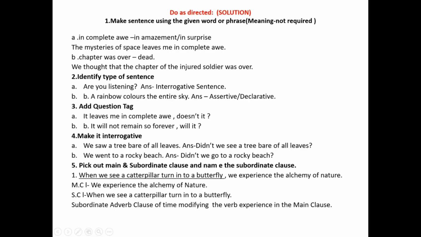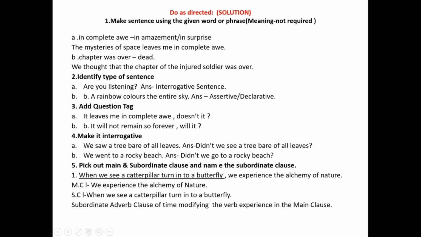Main question 5, pick out the main clause and subordinate clause and name the subordinate clause. Here the example is, when we see a caterpillar turn into a butterfly, we experience the alchemy of nature. Here students, the main clause is, we experience the alchemy of nature. And the subordinate clause is, when we see a caterpillar turn into a butterfly. Here the subordinate clause is a subordinate adverb clause of time, modifying the verb experience in the main clause.